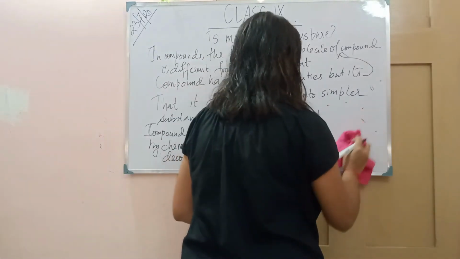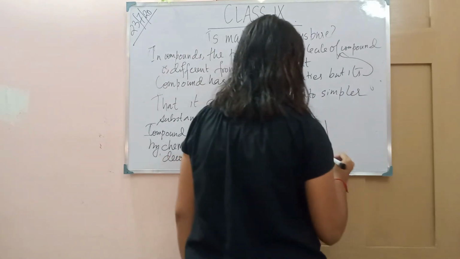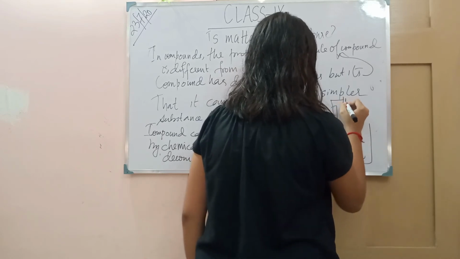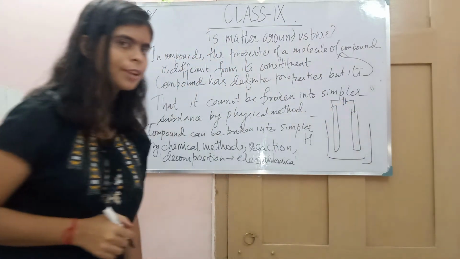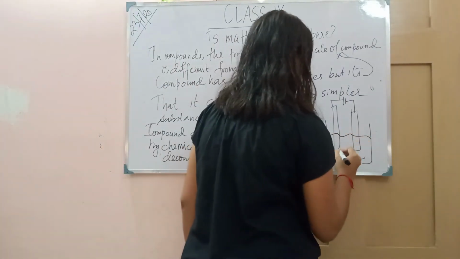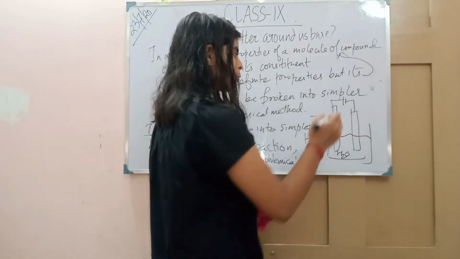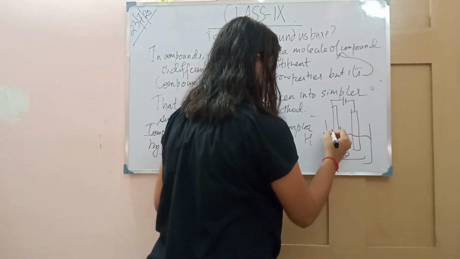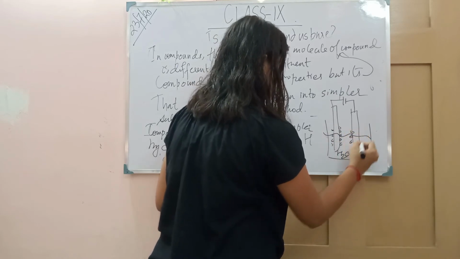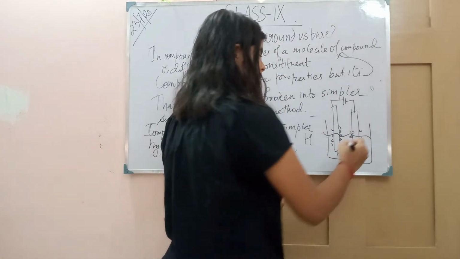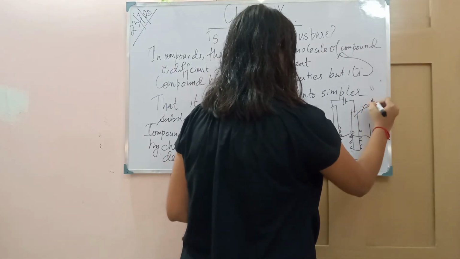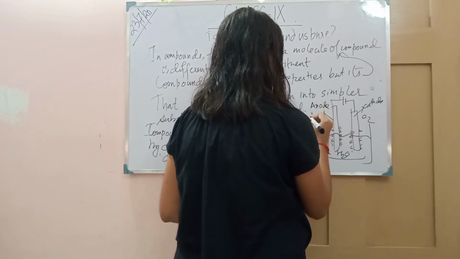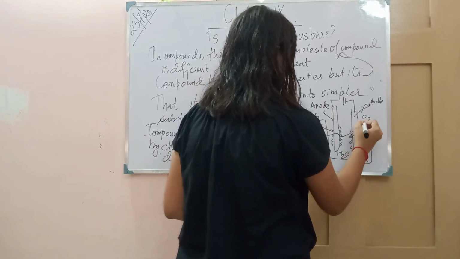For example, what will you do here? Electrolysis. In class 8, you have learned about electrolysis, right or not? In electrolysis, you take water, and after some time, when you switch it on, you will see bubbles appearing at both rods. And these bubbles are what? If this is the cathode, in the cathode you find H2, and in the anode you find O2. These gases are H2 and these gases are O2.